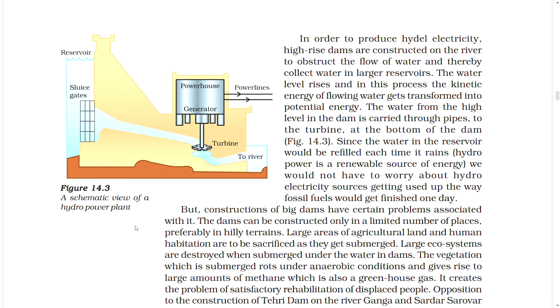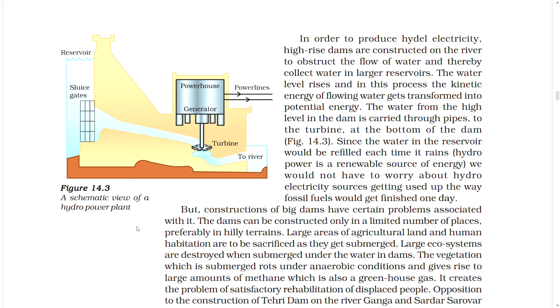But construction of big dams has certain problems associated with it. The dams can be constructed only in a limited number of places, preferably in hilly terrains. Large areas of agricultural land and human habitation have to be sacrificed as they get submerged. Large ecosystems are destroyed when submerged under the water in dams.